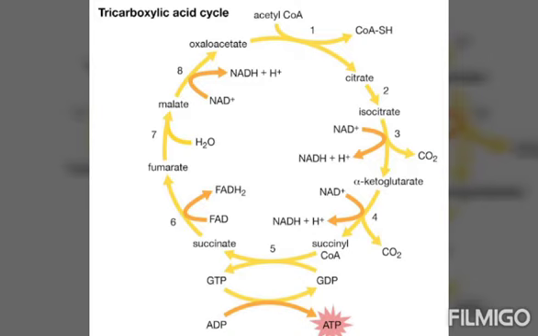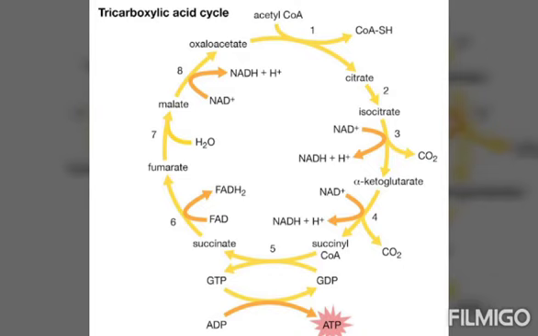During this process, acetyl-CoA is completely oxidized through the cyclic process, and the byproducts obtained are carbon dioxide and water, and the enzymes derived are NADH2 and FADH2. So that is the second step, or the way in which the energy is obtained in the form of ATP molecules.